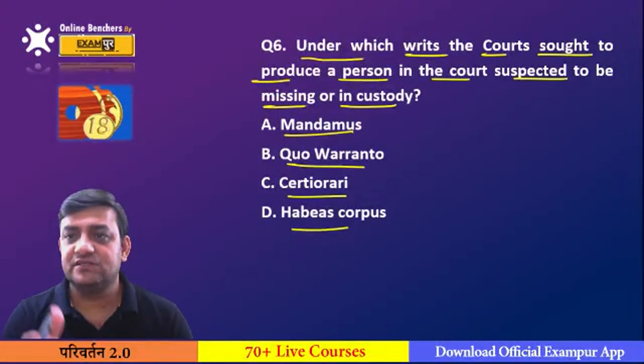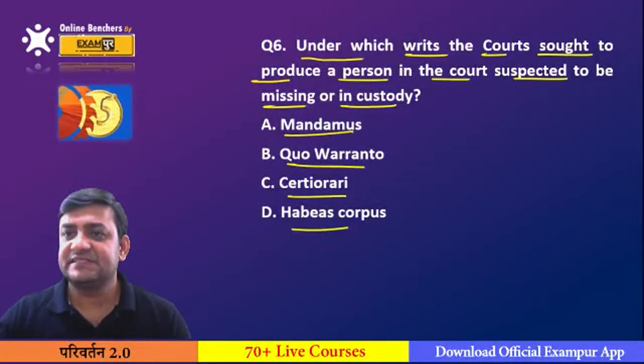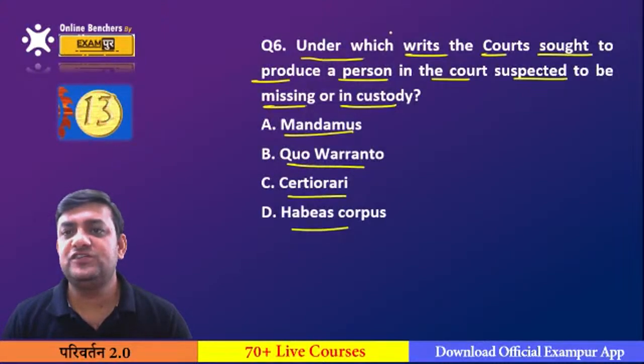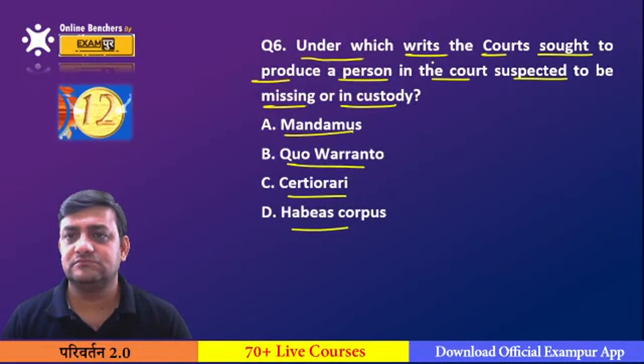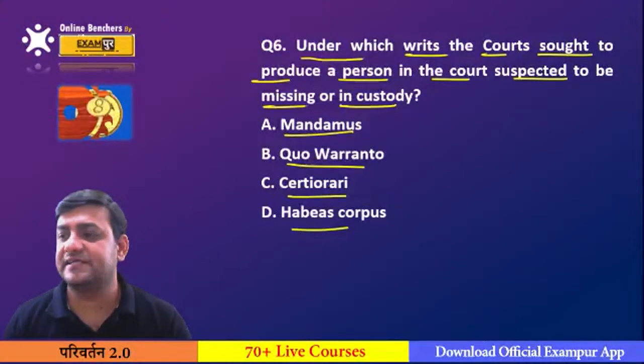Through which of the following writs do the courts bring a person to the court who is suspected to be missing or in custody?